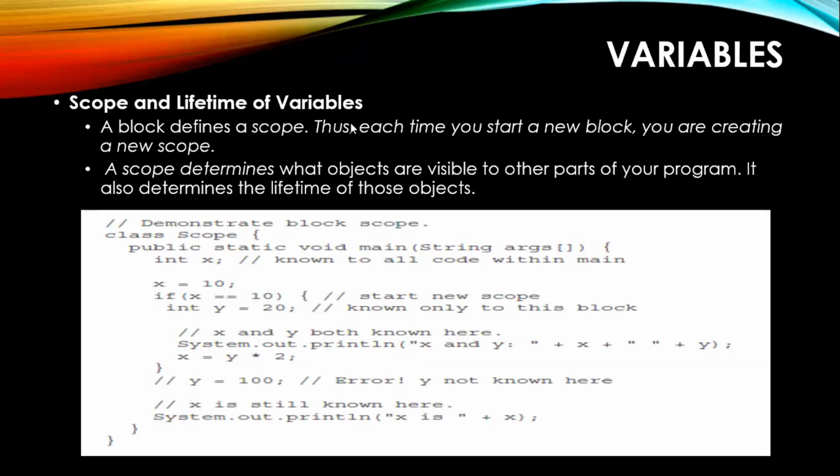Once you close this bracket, the scope of y will be gone. So at this point you will see an error saying y not known here, because its scope has finished within the bracket. But x is still known here because it is part of your main function. The main function has been closed here, so till this point you can have a value of x. Hope I made some sense and the program was clear, with no confusions in understanding the scope and lifetime of a variable.